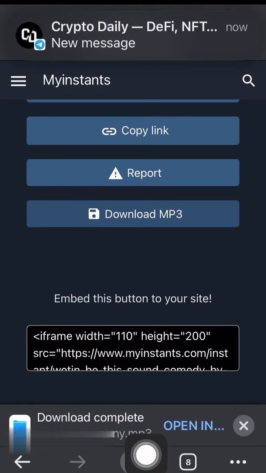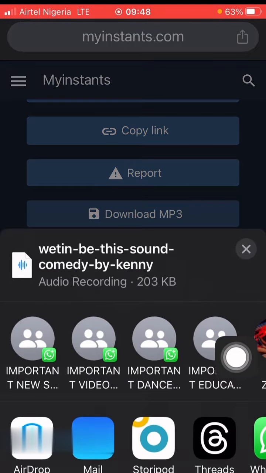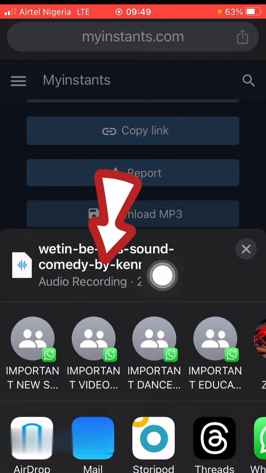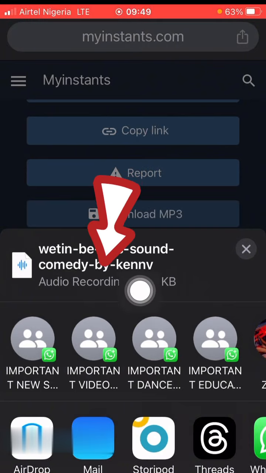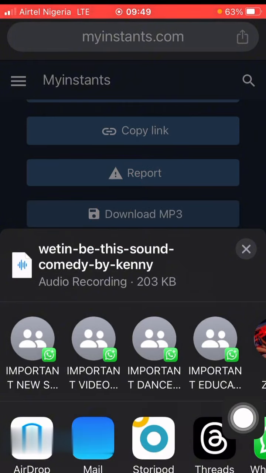As soon as I've done that, that's it. It has saved. I can open it to view it. You see it says download complete. So you can see it's saved in my device already. So right now, from any part of any website, if I'm to add any sound and I search for What Be This, I'll find it and then click on it. So guys, in the next tutorial, I'll be showing you how you can actually add these sounds to your videos.